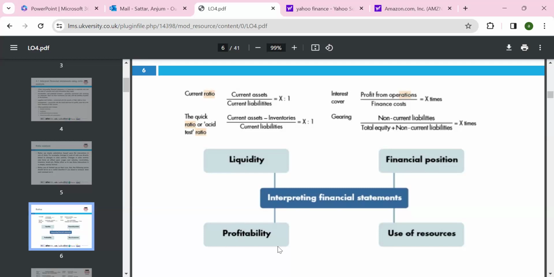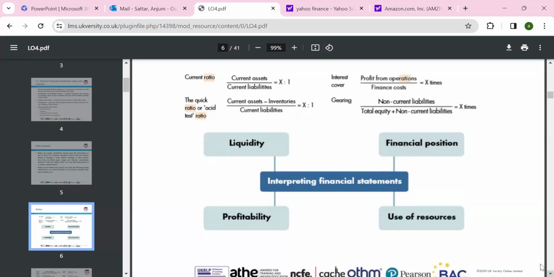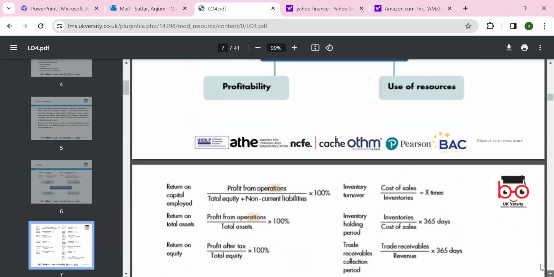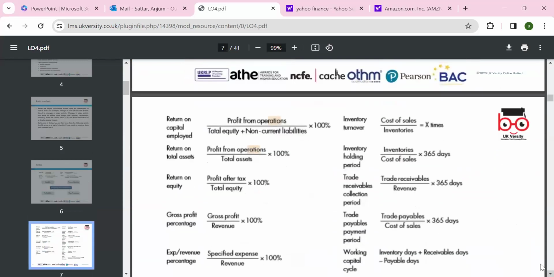Then profitability. Profitability means we look at the profit we have, which can go up and down. We will look at the various profitability ratios in a minute. And financial position, also known as the gearing ratio: high gear, high risk. So these also represent the risk ratios; if these ratios come out high, it means high risk for the company. Okay, use of resources, also known as the efficiency ratio: how efficiently we are using the resources we have. Maybe we have £1 million worth of assets, but if we can't convert them into profit, there's no point. So we are not an efficient company.